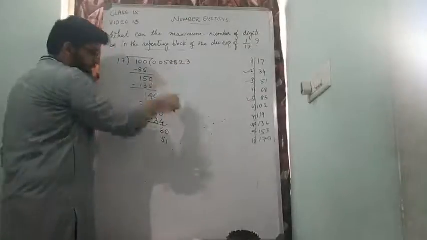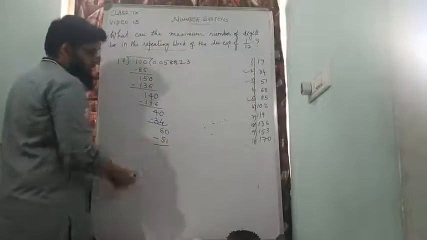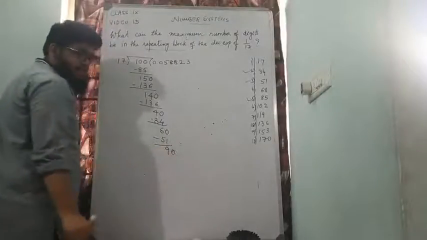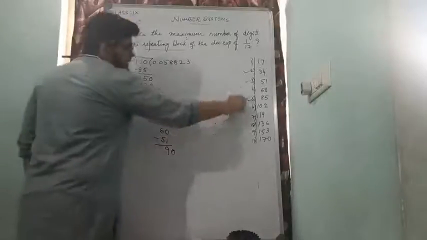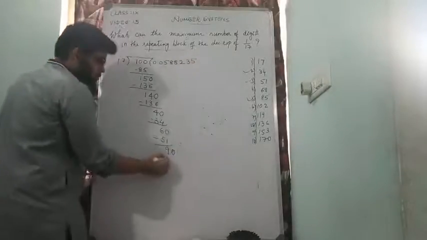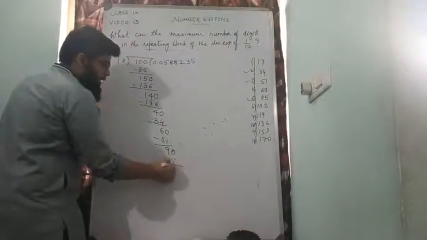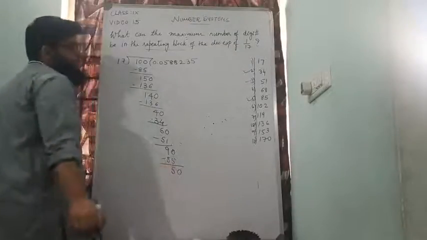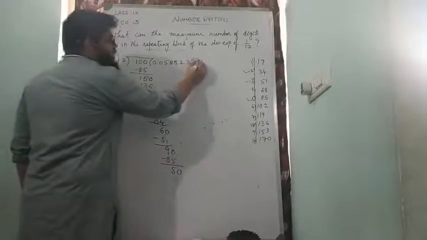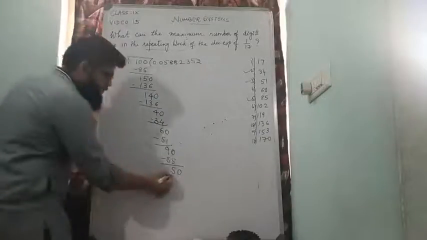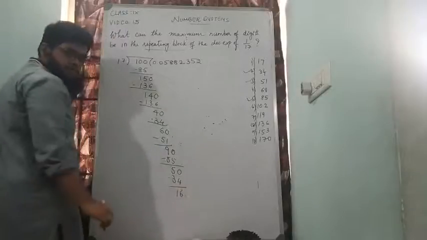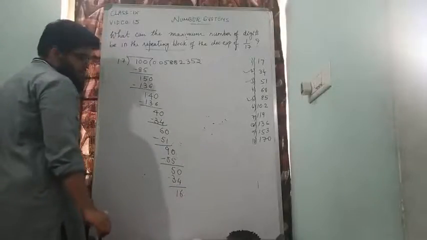So 17 threes are 51 and 60 minus 51 will be 9. I'll make it 90. 17 fives are 85, and 90 minus 85 will be 5, so this will become 50. 17 threes are 51 is too big, so 17 twos are 34, and 50 minus 34 is 16.